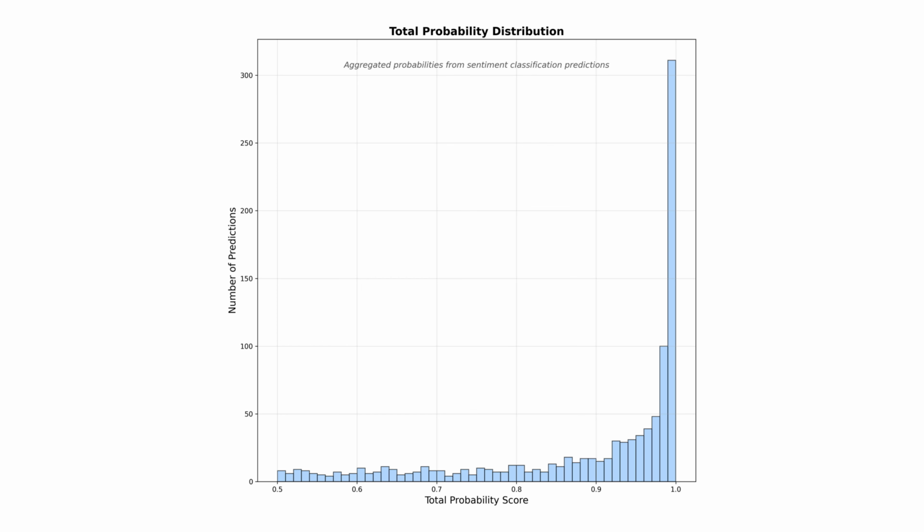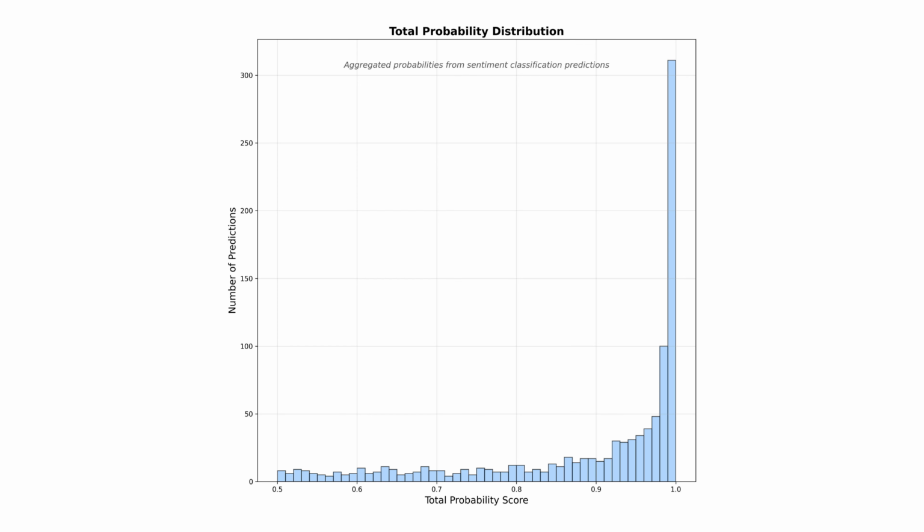Some predictions get very high total probability scores, 80 to 100%, when the text is crystal clear. Others get much lower scores, 50 to 70%, when the language is ambiguous or contradictory. Notice how the model rarely sits on the fence. It tends to be either fairly confident or quite uncertain, with fewer predictions landing in the middle ranges.